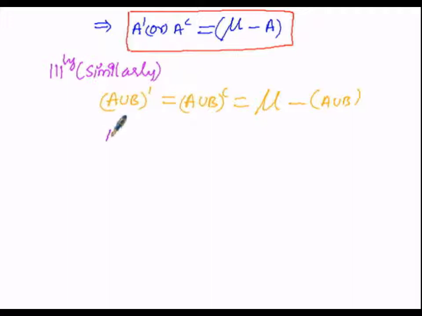Or in case we find A intersection B whole dash, or A intersection B whole complement, since we are finding the complement of A intersection B, we have to subtract A intersection B from the universal set mu. So mu minus A intersection B gives us the complement of A intersection B.